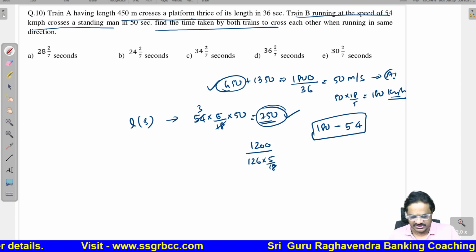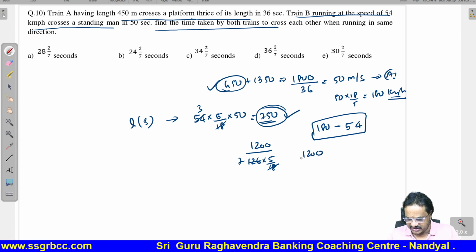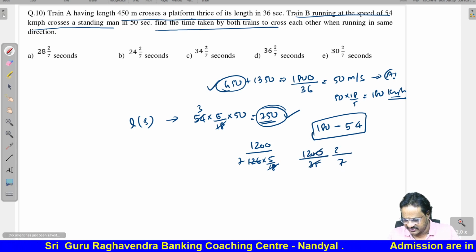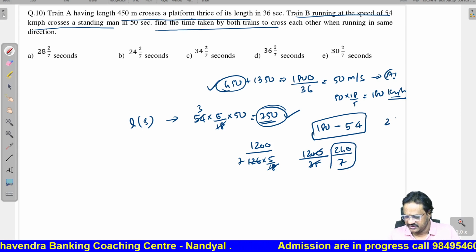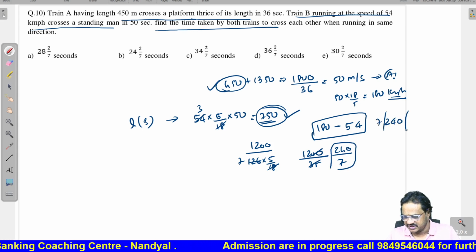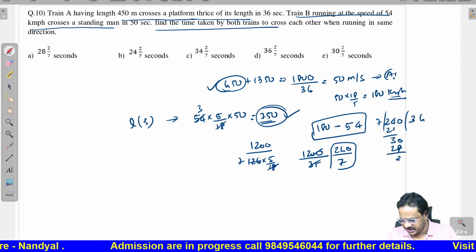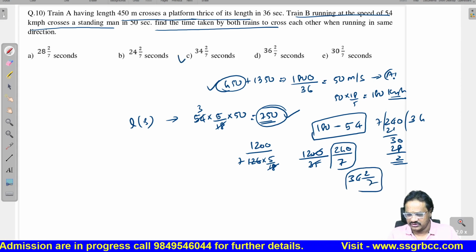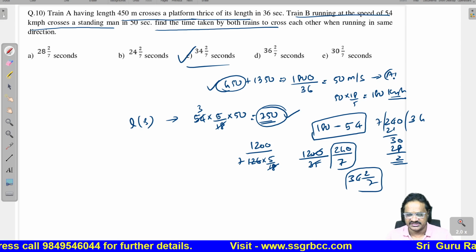Now if you do this calculation, you will get 1200 by 35, which is 240 by 7. So 240 by 7 is the final answer. If you simplify this, you will get 34 2 by 7 seconds. That is the correct answer. Option 3 is the correct one.